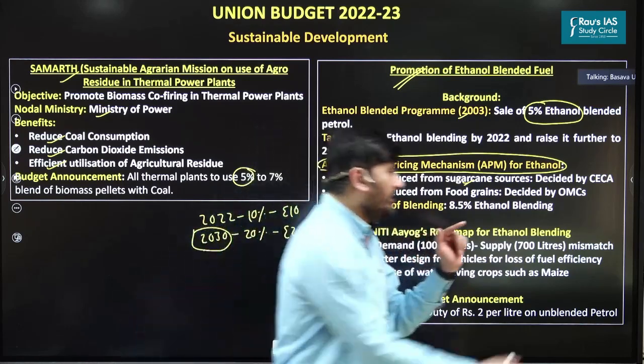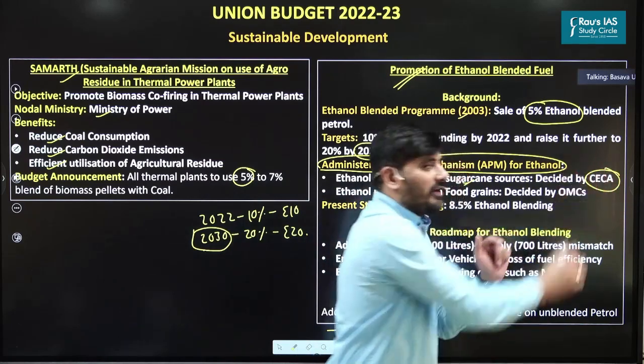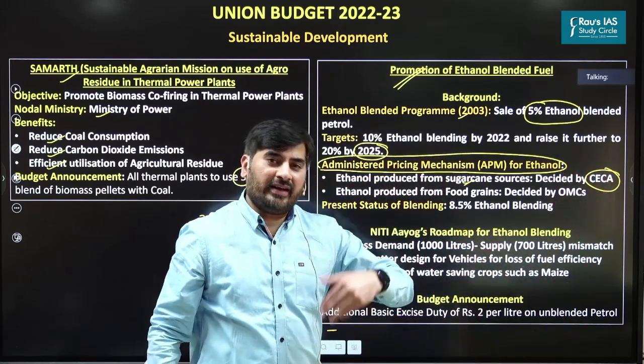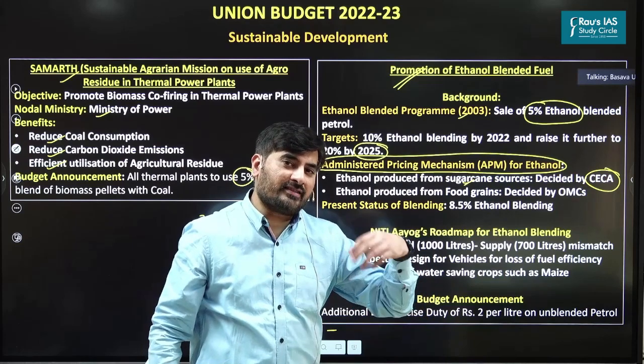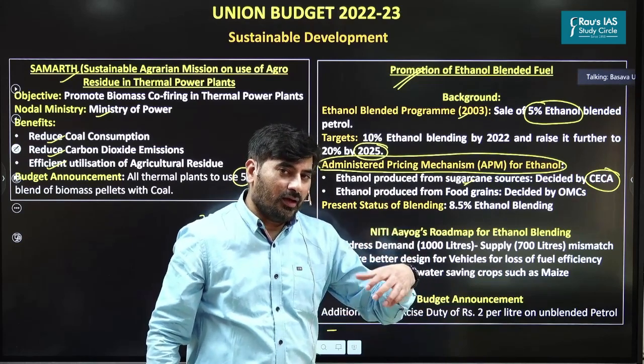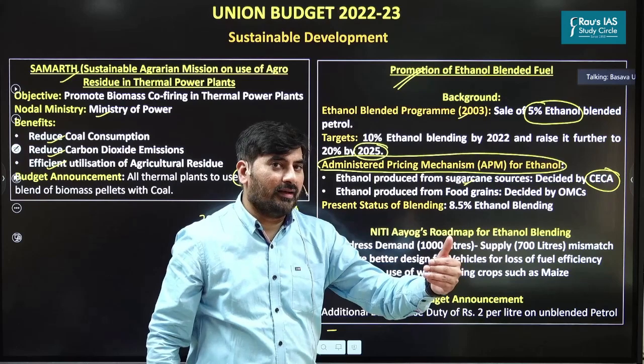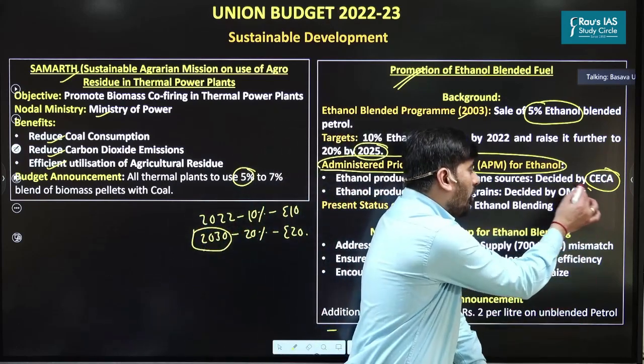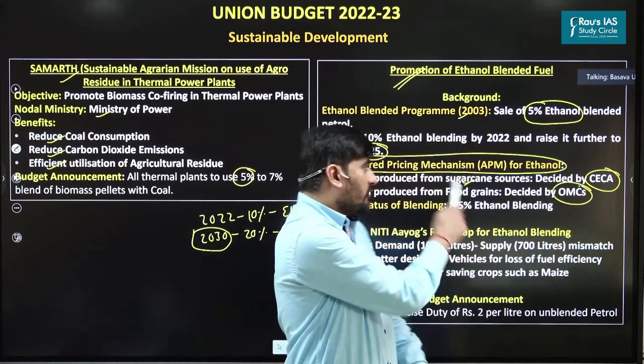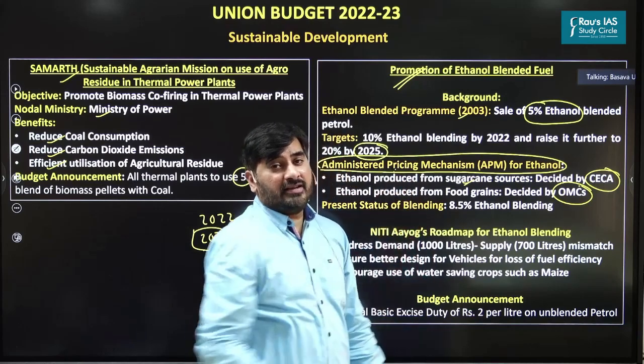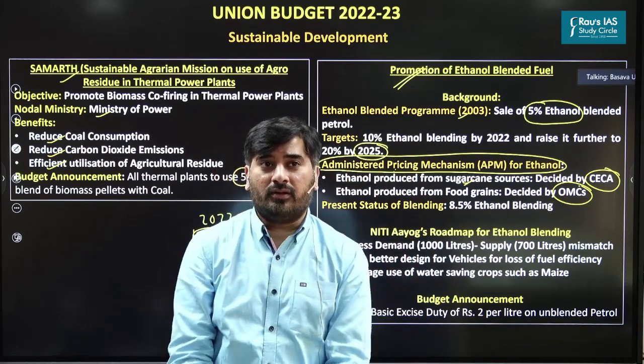That price is decided by the Cabinet Committee on Economic Affairs. As far as the ethanol which is produced from destroyed food grains is concerned, government is not setting the price there. The price is decided by the oil marketing companies themselves. So please remember about this administered pricing mechanism in the ethanol.